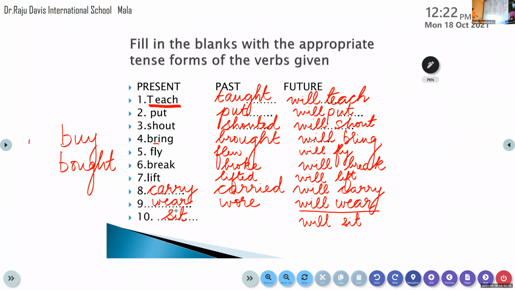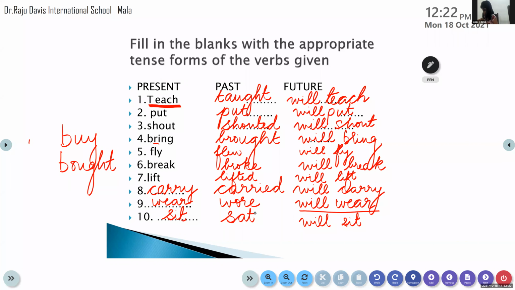Sat. Very good. It is sat, S-A-T. Very good. Okay, so see that you complete your work.